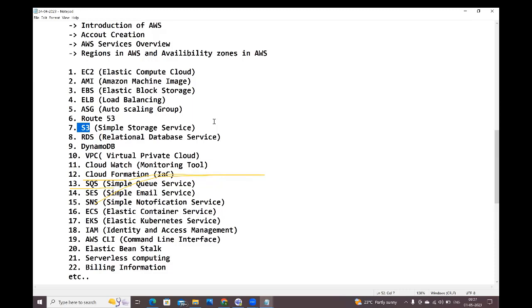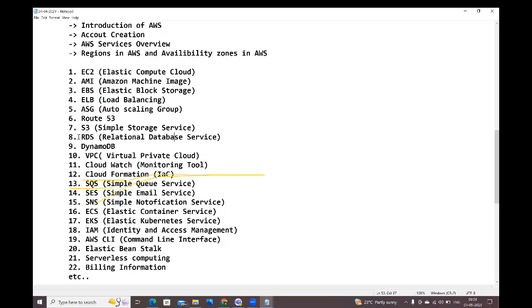And here we can do the versioning, we can do the object level tagging, we can do the encryptions. How to do all these things on the S3 bucket, we will discuss, guys. We can create the S3 bucket policies, everything we can do. How to do all these things, we will discuss in the S3, guys.